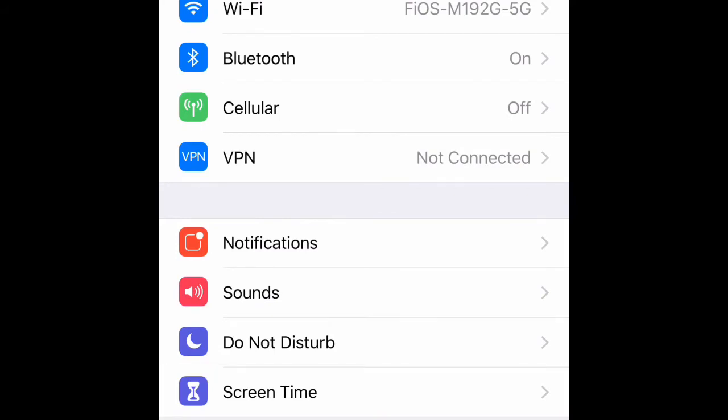The home button is on the screen. You don't have to use the physical home button, but if you want, you can use the home button on the screen or the physical home button.